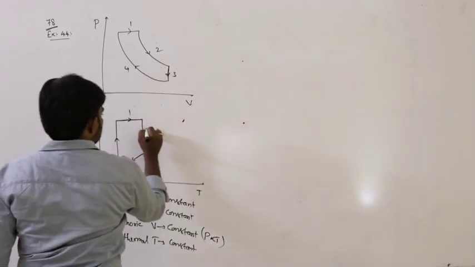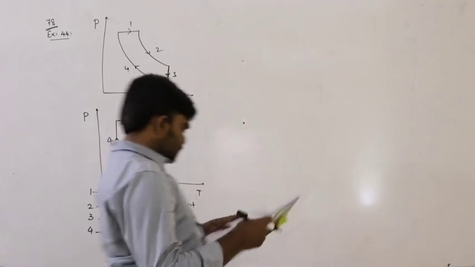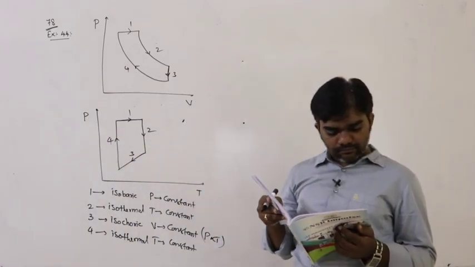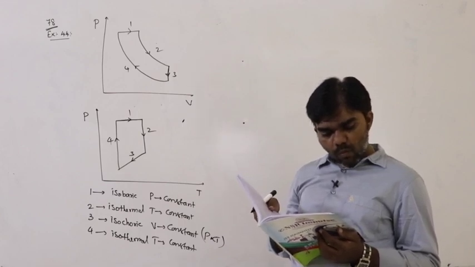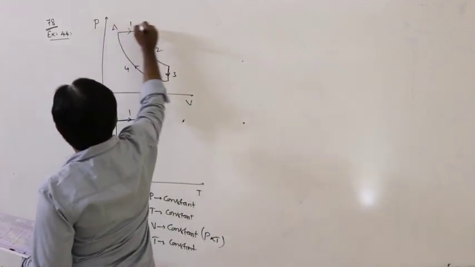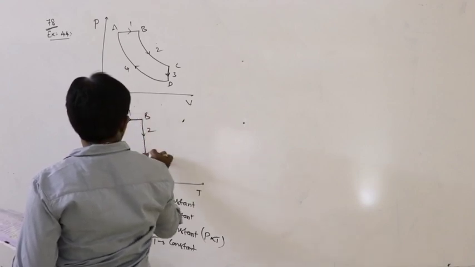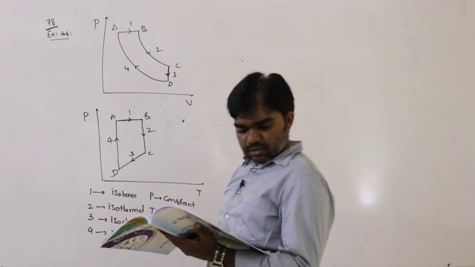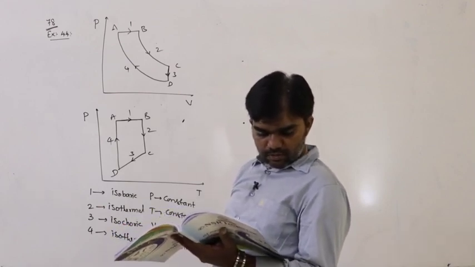So here this is 1, 2, 3, 4. That is the relation between pressure and temperature. What is the possibility here? Here it is ABCD, and here also it is ABCD. The first graph is possible.